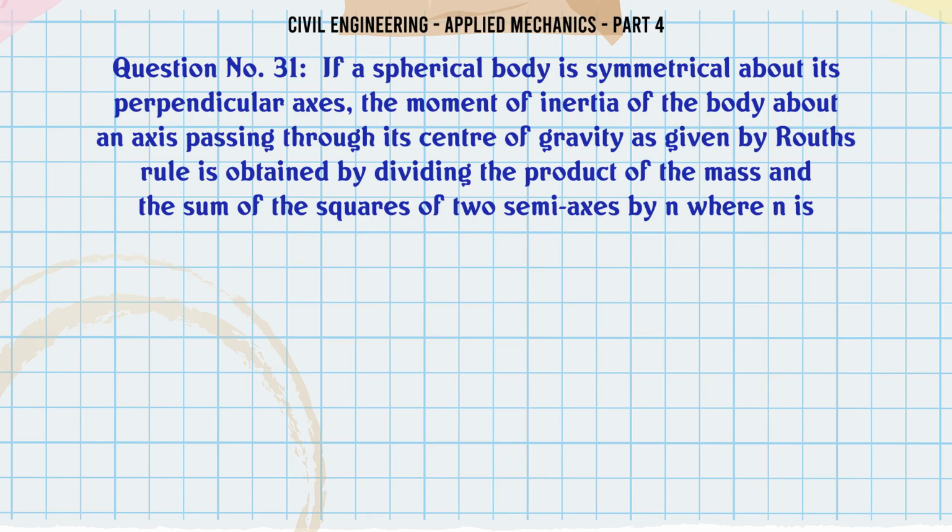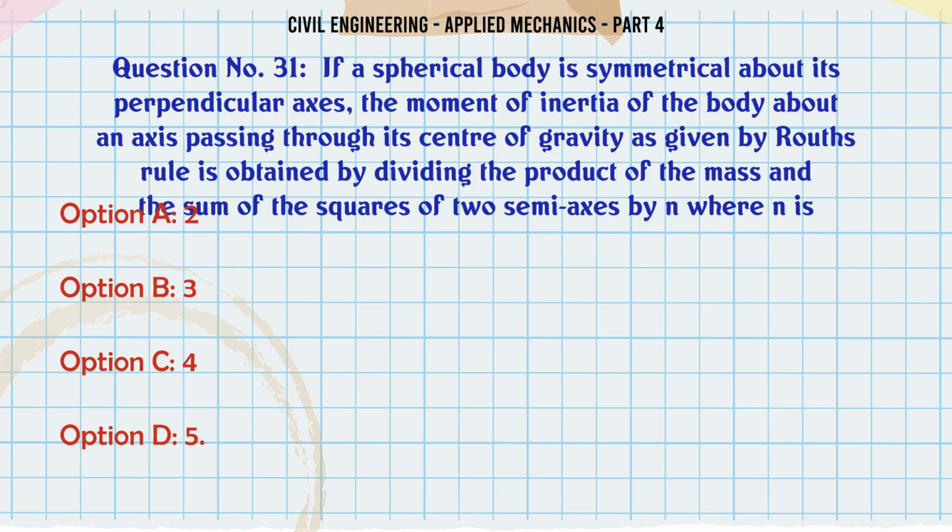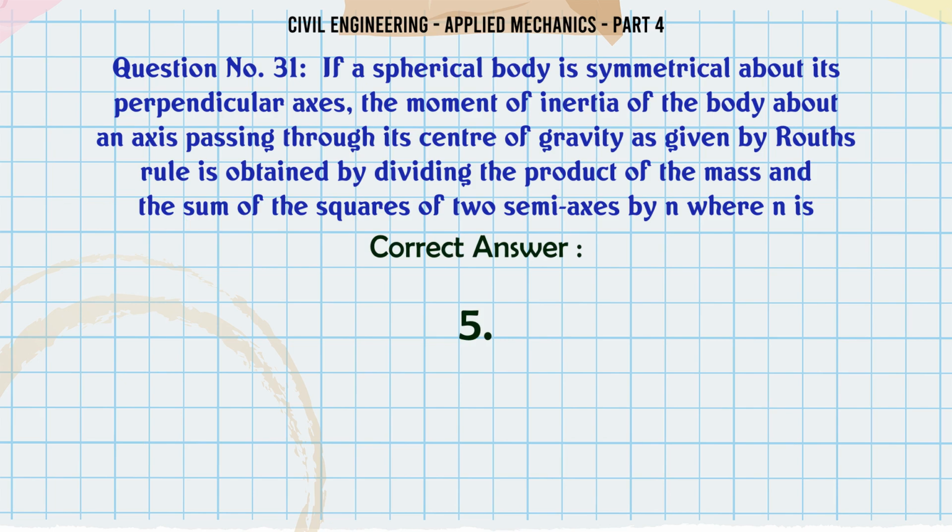If a spherical body is symmetrical about its perpendicular axis, the moment of inertia of the body about an axis passing through its center of gravity, as given by Routh's rule, is obtained by dividing the product of the mass and the sum of the squares of two semi-axes by n, where n is A. 2, B. 3, C. 4, D. 5. The correct answer is 5.